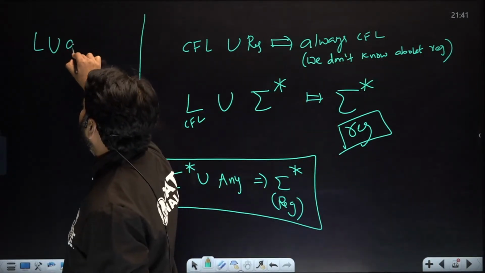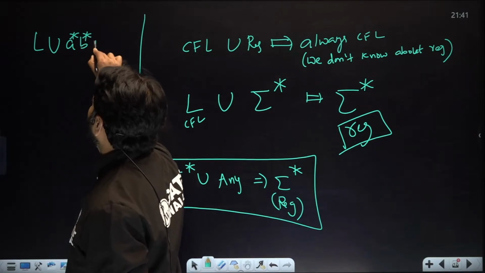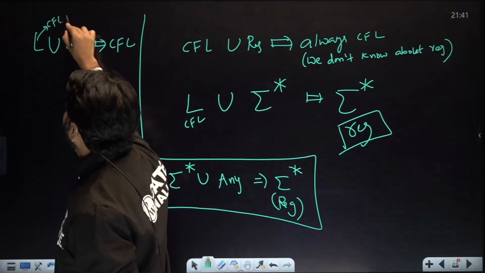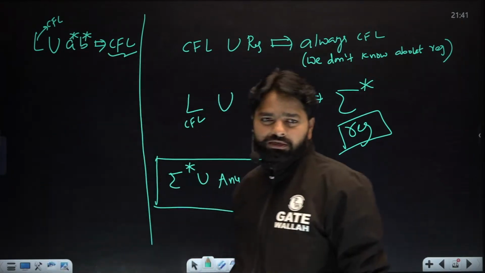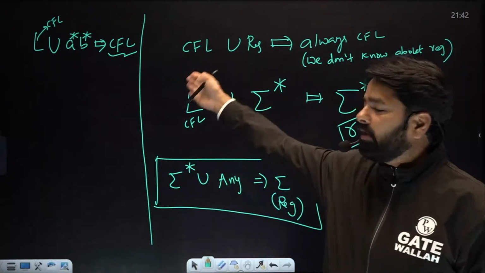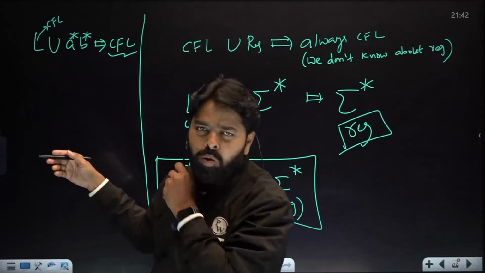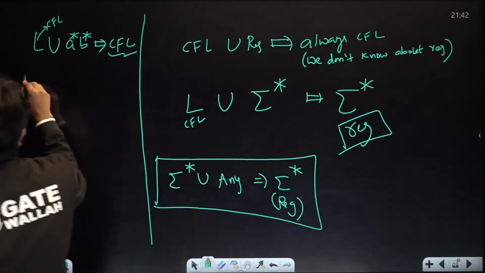Okay, Nishu, your answer is something different. L union A star B star. Again, we don't know. Anything could happen. I can say if L is CFL, then the answer is CFL. That's all we can answer. We cannot conclude yes CFL because that's satisfying, right? Now we can easily answer it. You can see how I'm going to answer it.